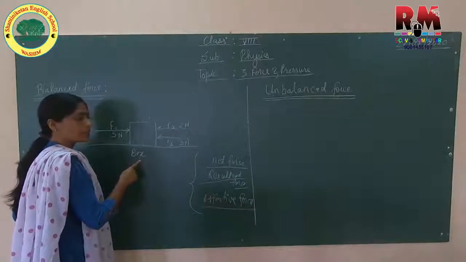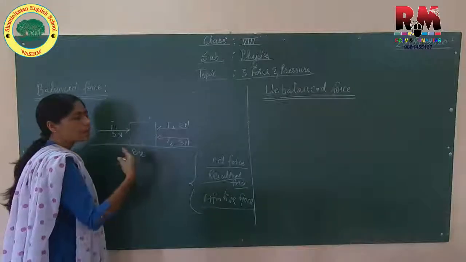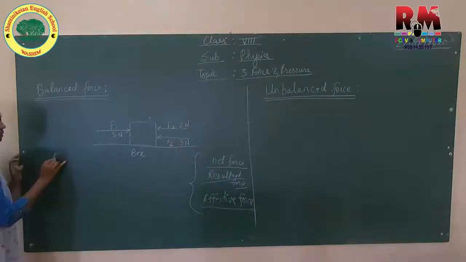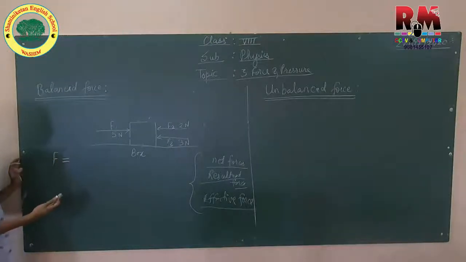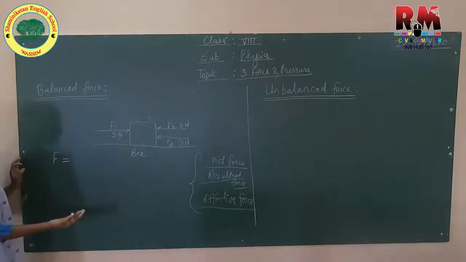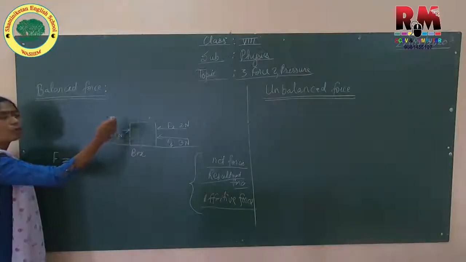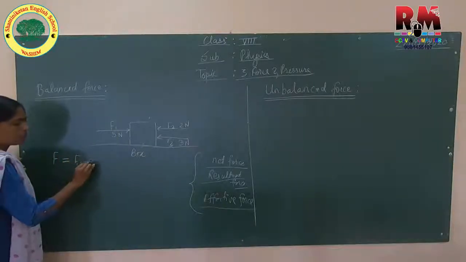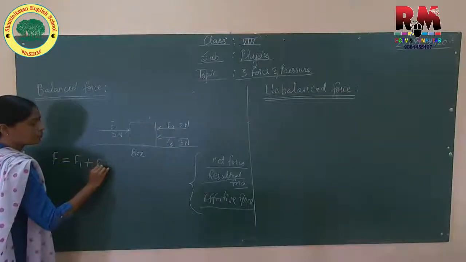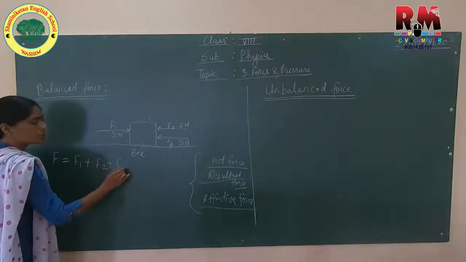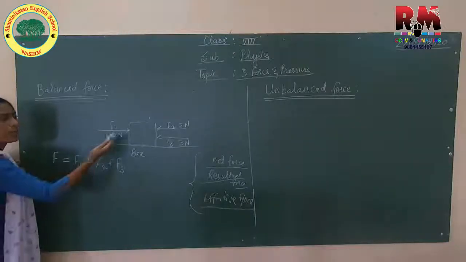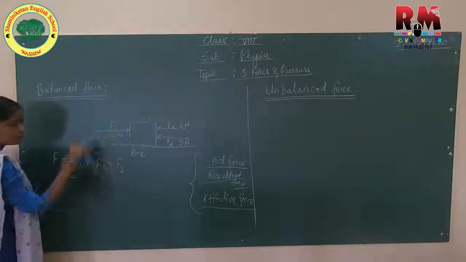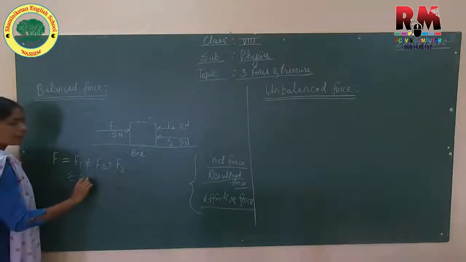Okay. What I am asking, what is the effective force or net force or resultant force? So you will come to know that whenever we are talking about effective, net or resultant force, that means the addition of all the forces. Let us see. This is how much? F1 plus F2 plus F3. How many values of forces do we have? 3 values. F1, F2, F3. Now, this F1 is 5 Newton.